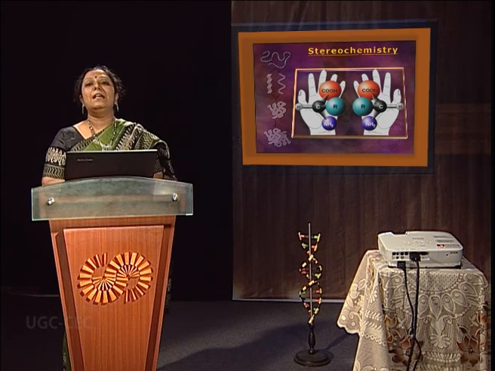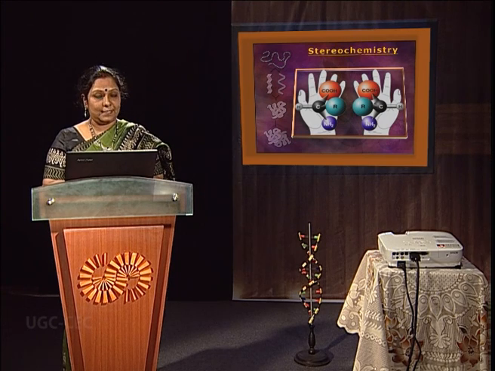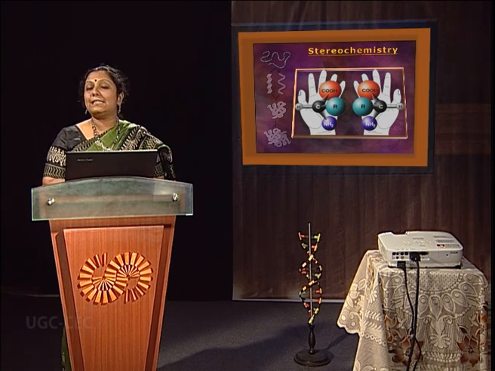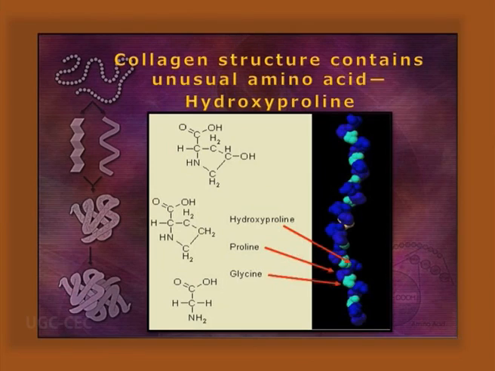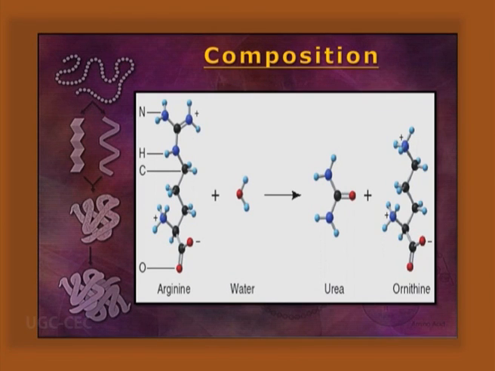Stereochemistry. Usually the amino acids are L amino acids, but in case of bacterial cell wall, D amino acids are present. We can find dextro and levorotatory amino acids, alpha amino acids, R and S conformation as well. Composition. Usually the proteins are made by 20 well-known standard amino acids, but in case of collagen we can find hydroxyproline, hydroxylysine, but there are some non-protein amino acids like ornithine, citrulline, etc.